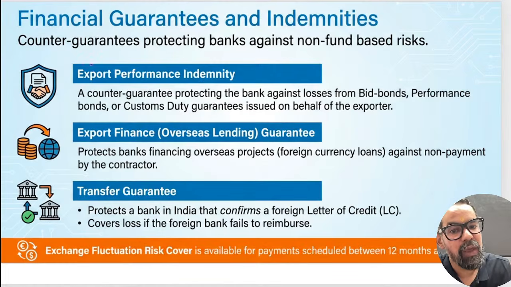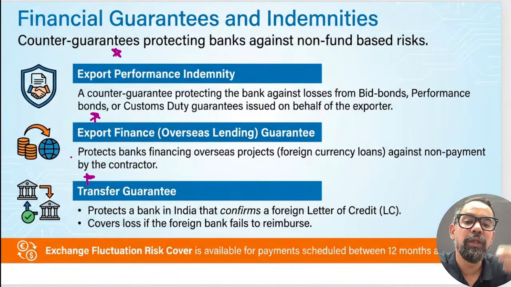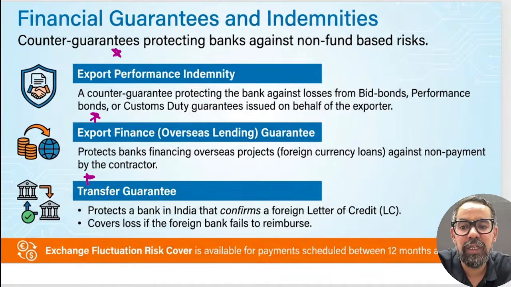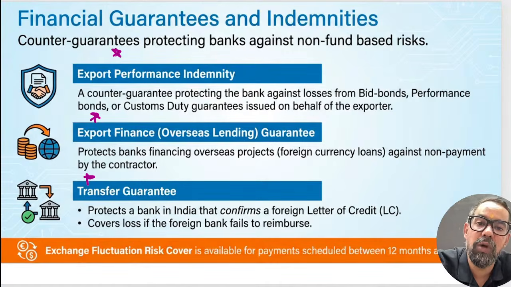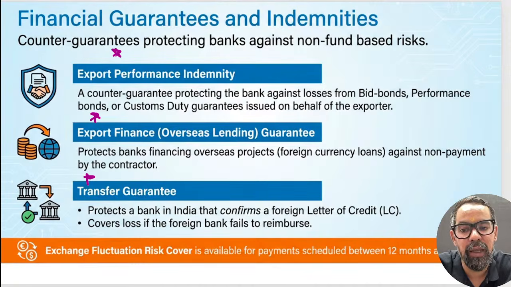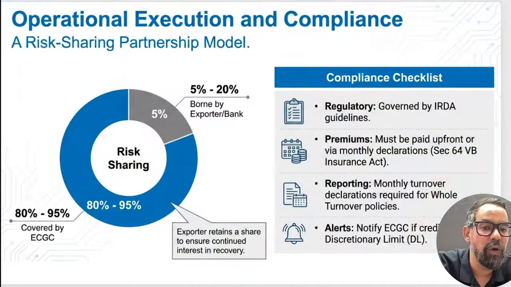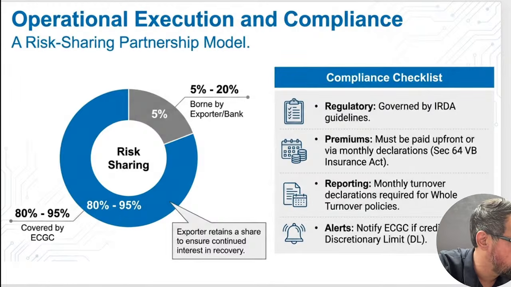Apart from this, we have performance indemnity, export finance. So if we are providing these kinds of facilities to exporters, they get protected by the ECGC. So basically ECGC is providing some sort of assurance to our bank. You focus on lending and we will focus on the rest: if any exporter defaults, we will make sure you will get your money. That is something which generally comes under this one.